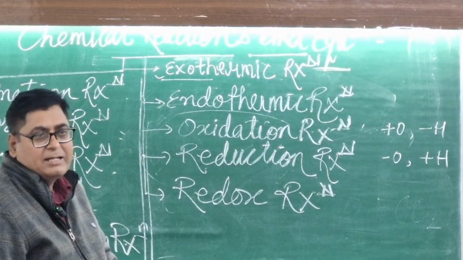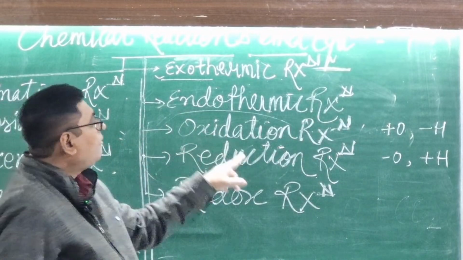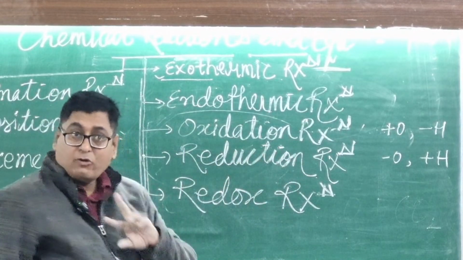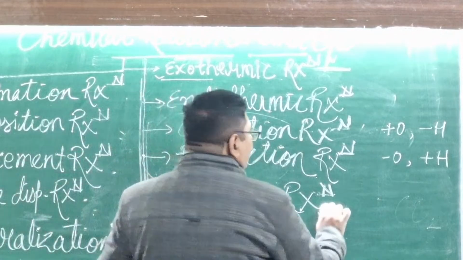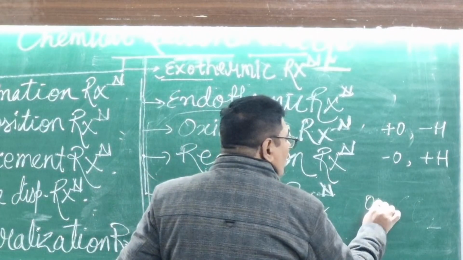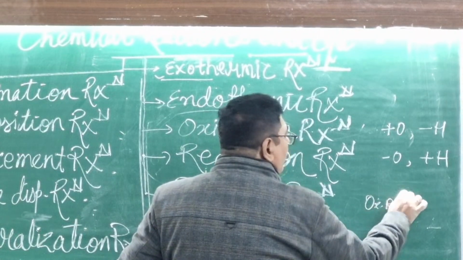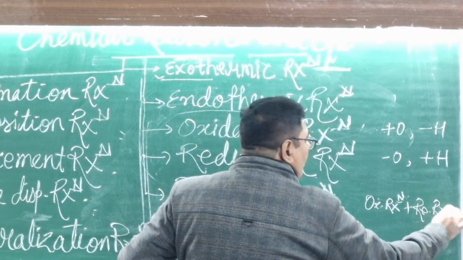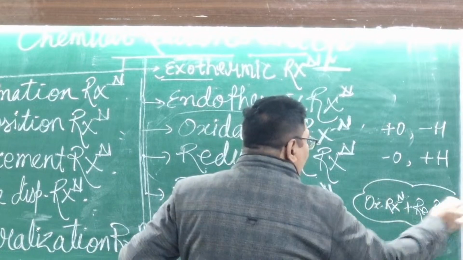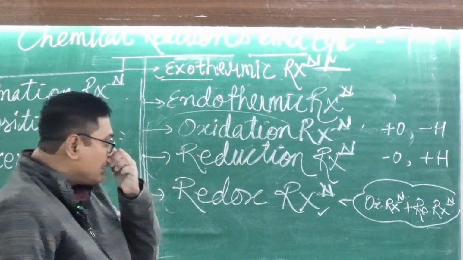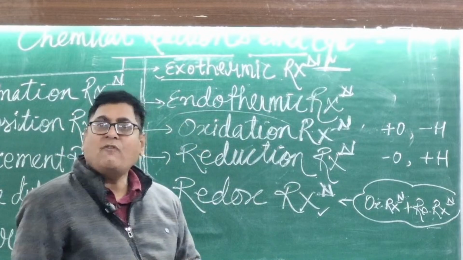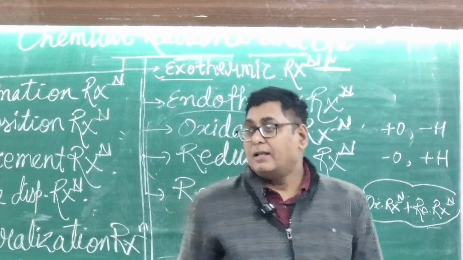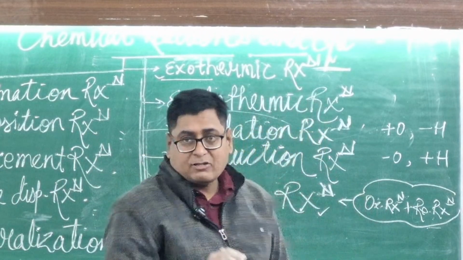And redox reaction, whenever oxidation and reduction both reactions occur together, it is called the redox reaction. Okay. Adding of oxygen is called the oxidation reaction.